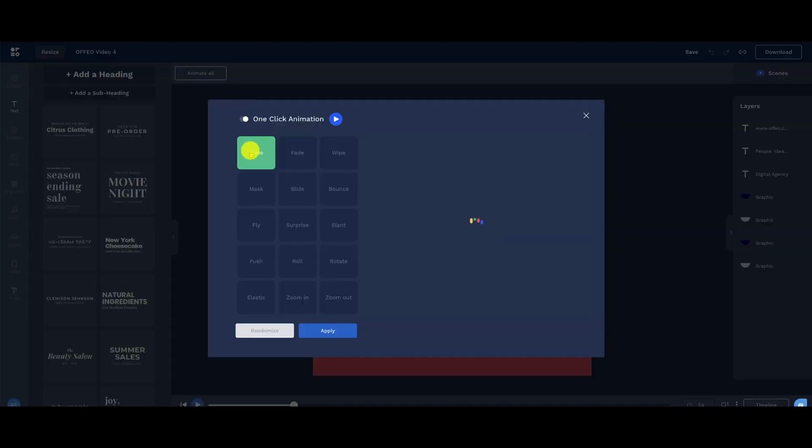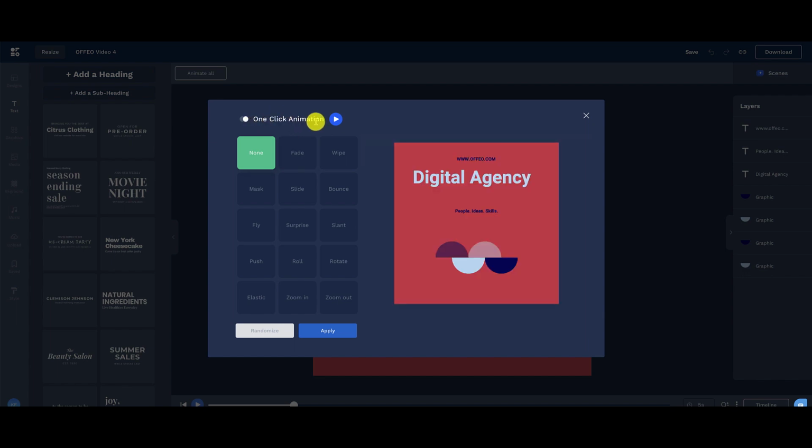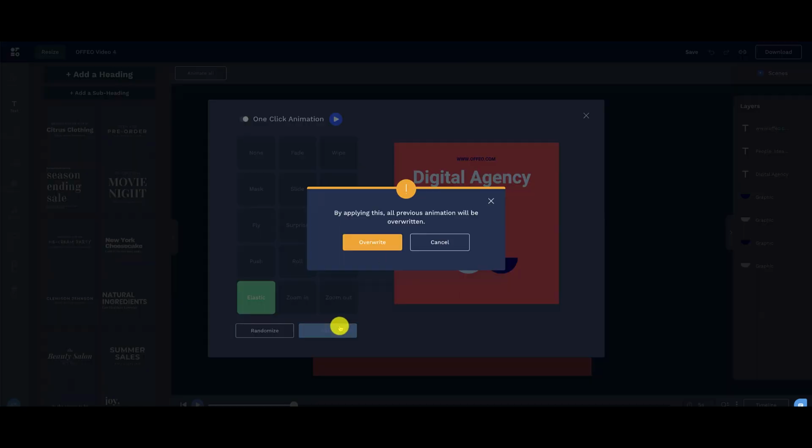But you can animate all of it. So you can do one-click animation. So if I want to have everything kind of wipe in or bounce or slant or be surprised or roll, I can do that. So what I'm going to do is choose, let's choose elastic. And you can see how all the different elements just pop in there. It's really, really flexible and easy to do. In terms of workflow, just fast, because you got to pump out content, and this is really going to help you do that. So we're just going to apply that.